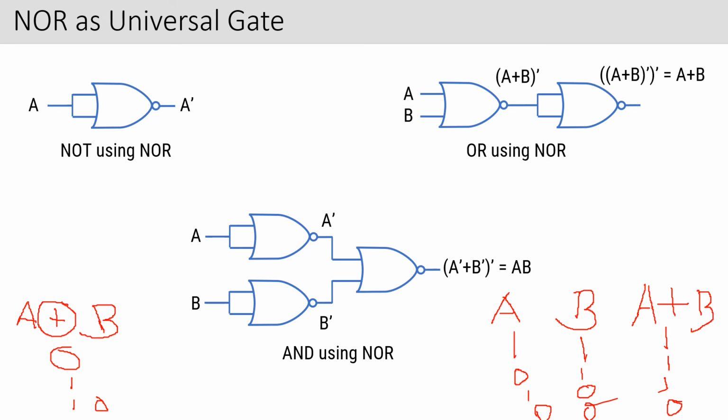Okay, so this is what it is about your logic gates. We had a talk about what a logic gate is. I discussed the different types of logic gates. I talked about the combinations of the logic gates. I talked about the XOR gate. And also I had a talk about the universal gates. Two types of universal gates are there: one is NAND and the other is NOR. And what is the reason for it? Because all of the gates can be formed using the NOR or the NAND gate.